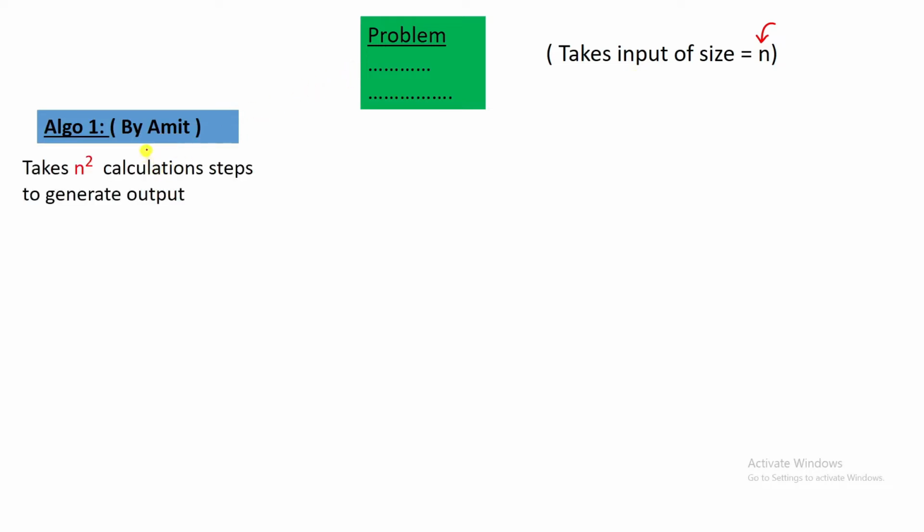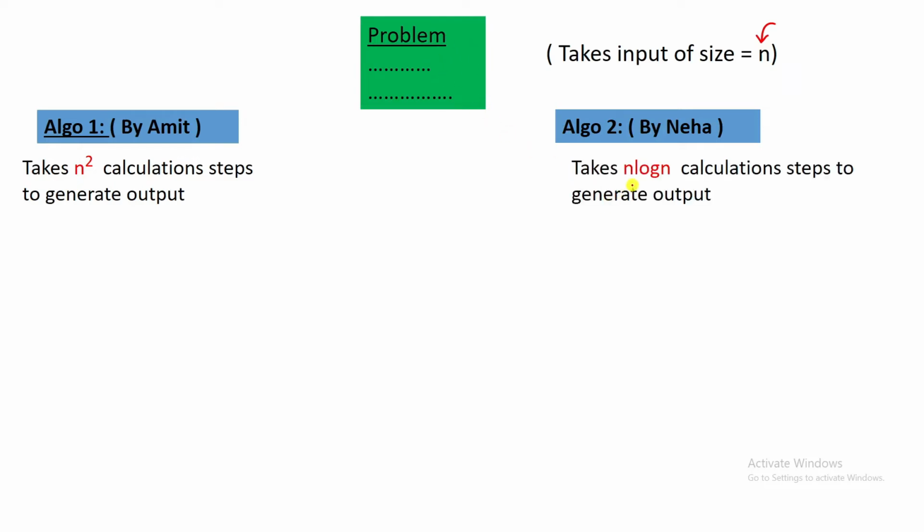Okay, and the solution given by Amit takes n square calculation steps to generate the output. That means after n square calculations, the algo will be able to generate the output for this particular problem. Now there is another person, Neha. Neha's algo can generate the output for this problem in lesser number of steps, that is n log n. I hope you know that n square is actually greater than n log n.